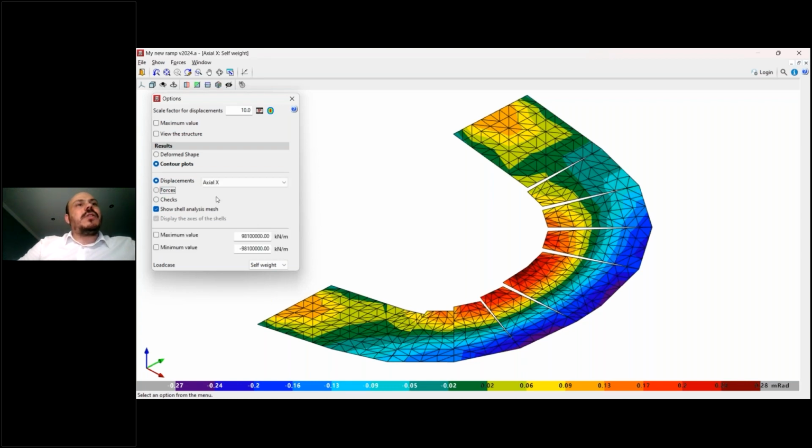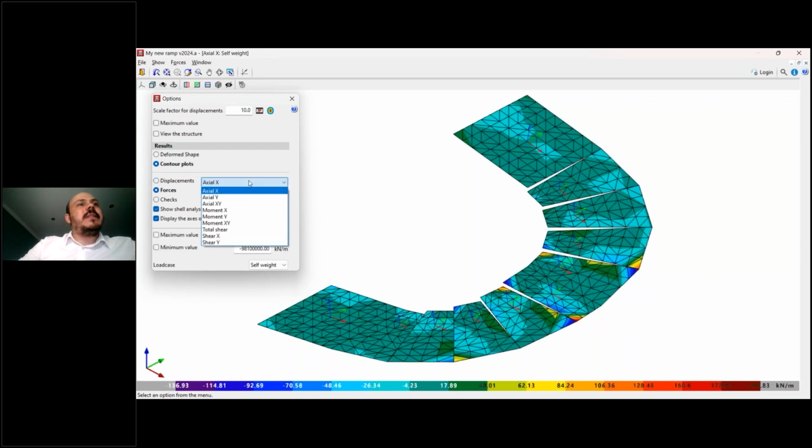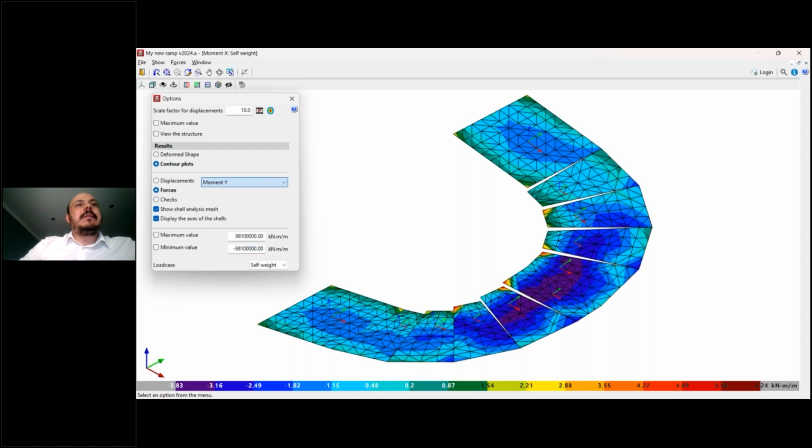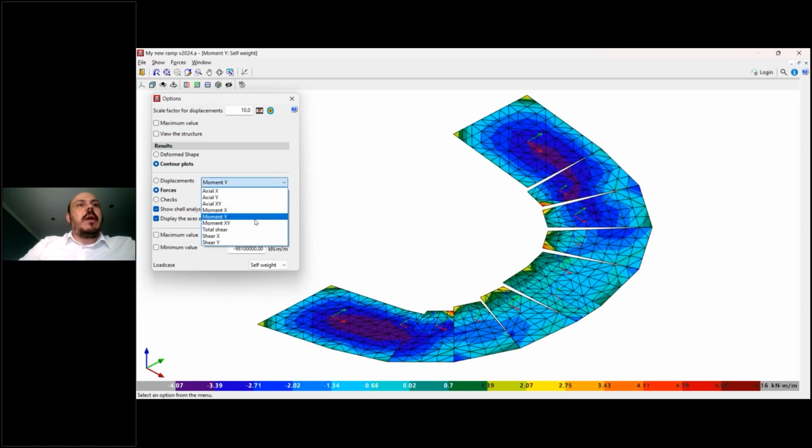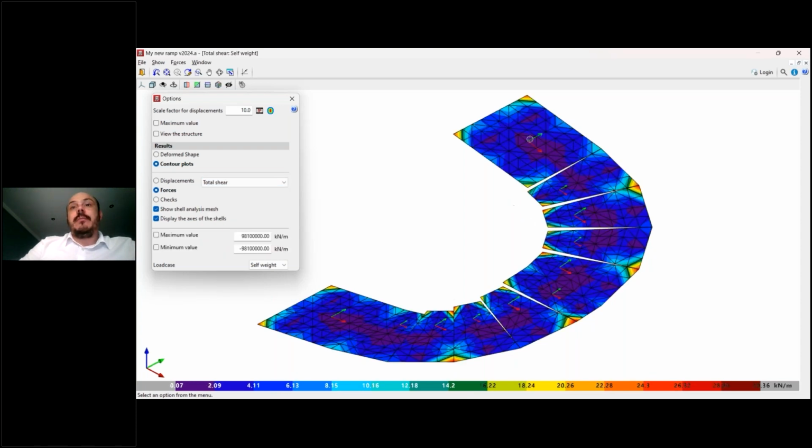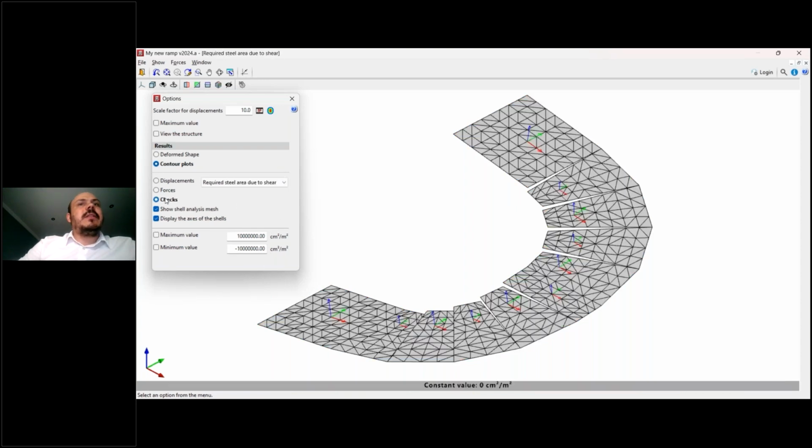We can also select here and see the different forces, for example, the axial in different axes, or the moment in one specific axis, for example in Y, or total shear. And there's one option that is quite interesting, which is related to the checks. When we design a ramp that requires steel area due to shear forces, we can see it here.